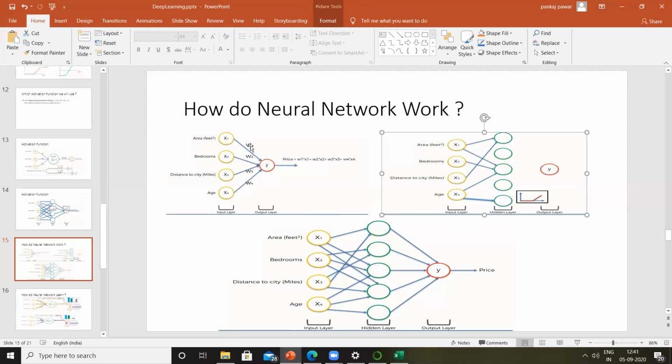So if this weight, let's say, is 0.0001, what does that mean? This particular neuron doesn't care about this area. Similarly over here, age is going to react with neuron number 3 and neuron number 5, whereas neurons 1, 2, and 4 don't care about that input.